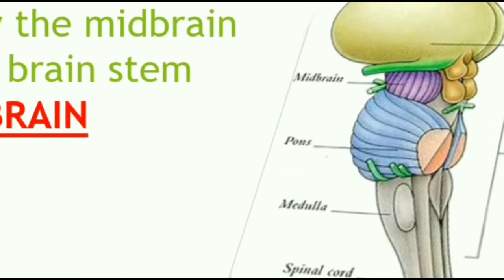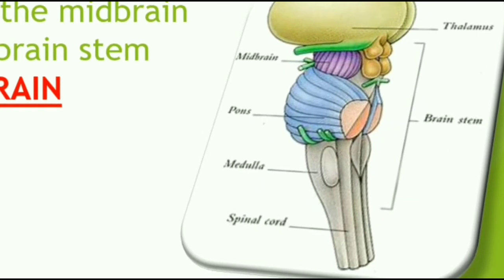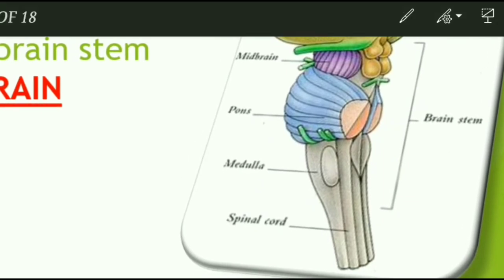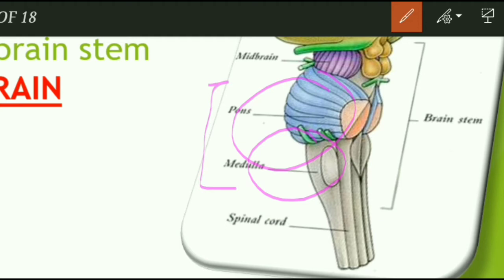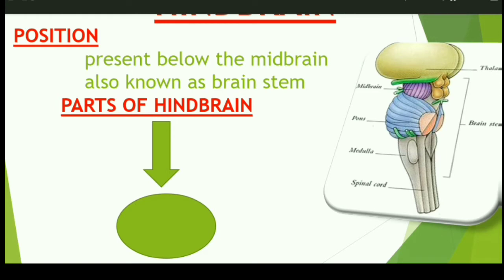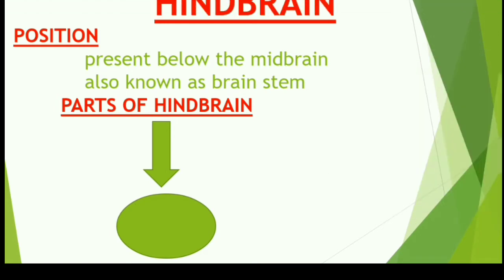Now here you can see in this picture that after the thalamus the midbrain is present, and after the midbrain the pons and medulla oblongata are present. These are parts of the hindbrain. So the location of the hindbrain is just below the midbrain. The hindbrain is further divided into three parts.